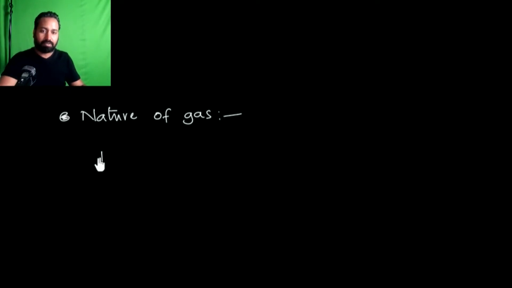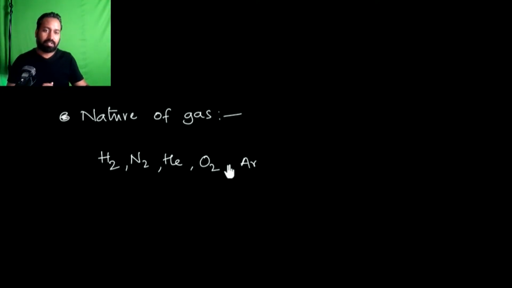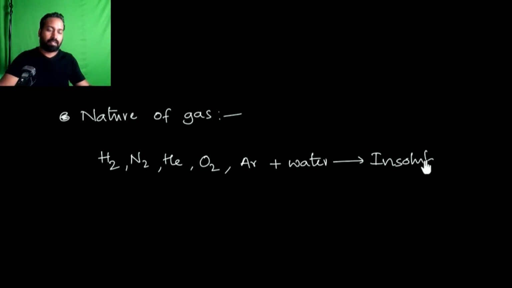Like hydrogen gas, nitrogen gas, helium gas, oxygen gas, and even argon. When you try to dissolve these gases in water, they are insoluble. If they are soluble, they are soluble only to a very small extent.